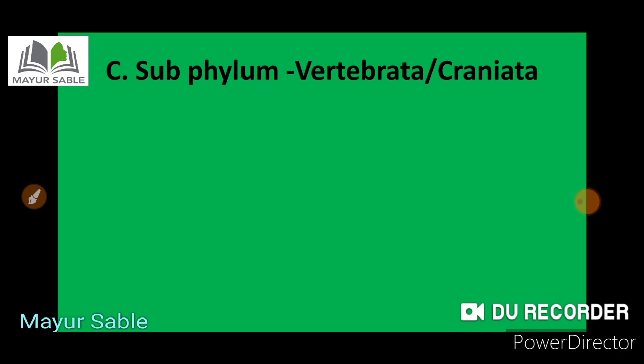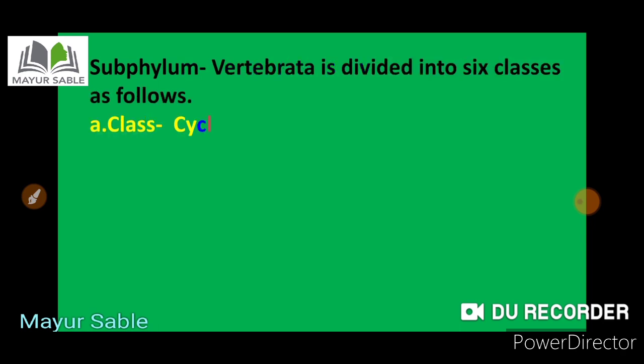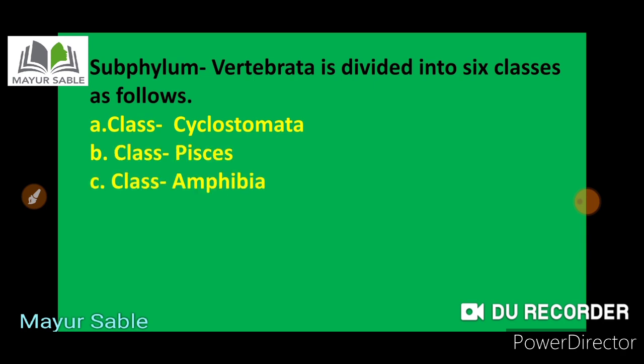Some chordates are jawless, whereas some have jaws. Remember, the subphylum Vertebrata is divided into 6 classes. The classes are as follows. The first class is Cyclostomata. The second is class Pisces. Third is class Amphibia.